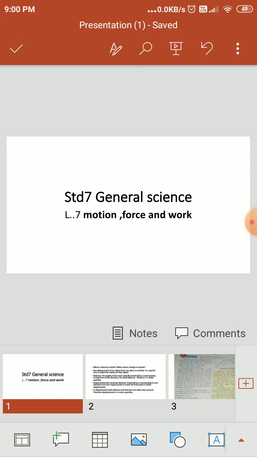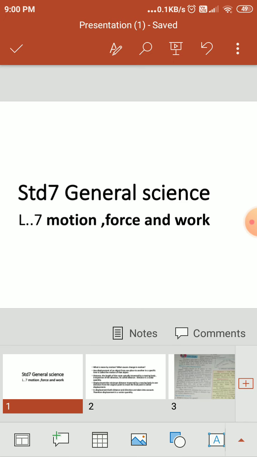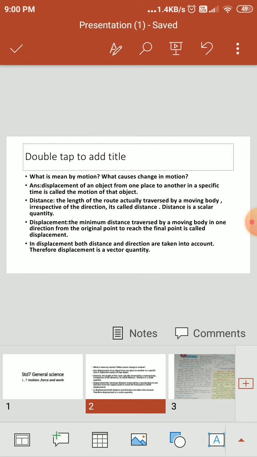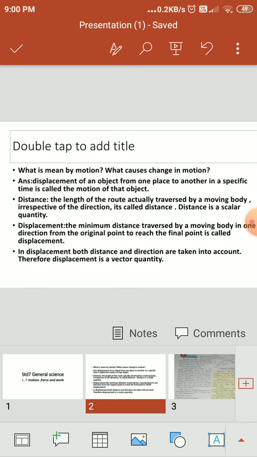Now let's start our next session for the second semester, lesson number 7, General Science: Motion, Force and Work. Here are the pictures given in your textbook, page number 46. Different pictures are given.